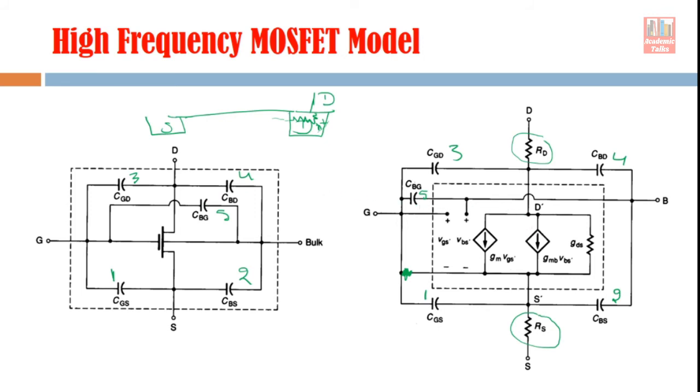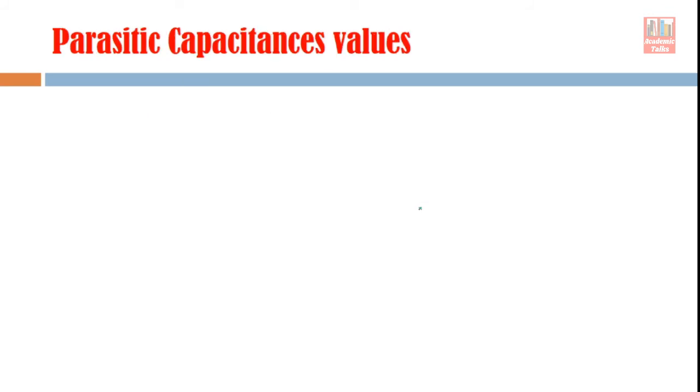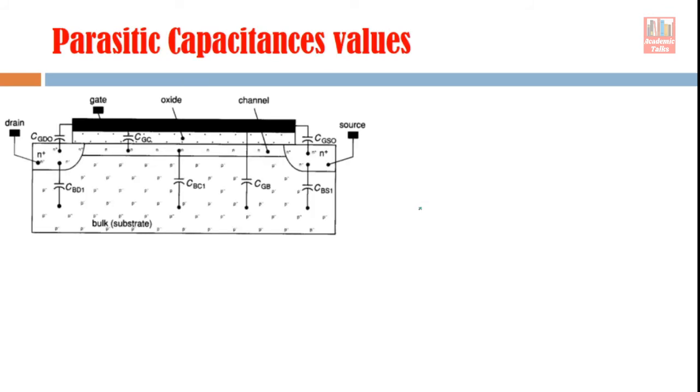But now the most important thing is how the values of these parasitic capacitive components change, because when our device moves from ohmic region to saturation region or to cutoff region, many things change in the device. So the values of these capacitive components also change depending on our biasing conditions. So now we will see how to find out the values of these parasitic capacitive components.